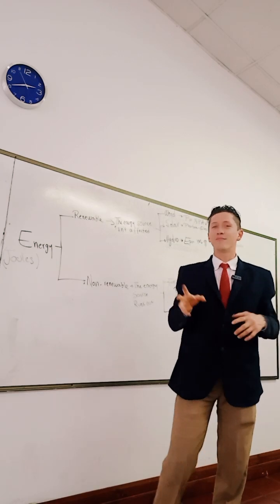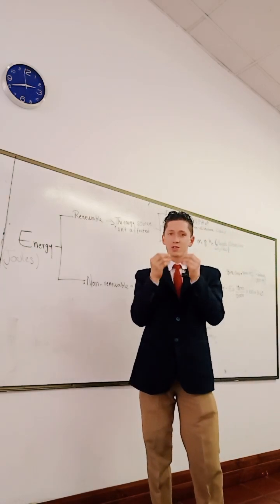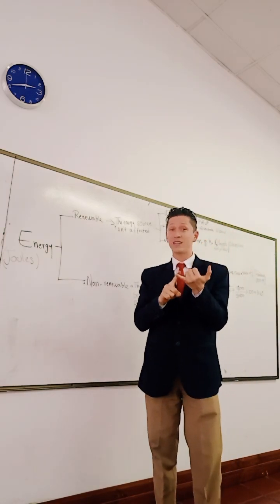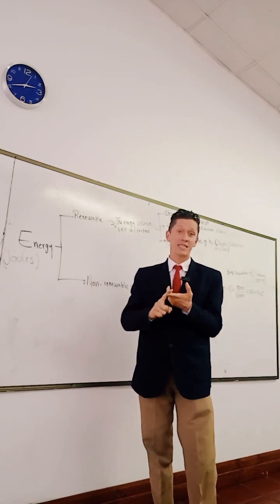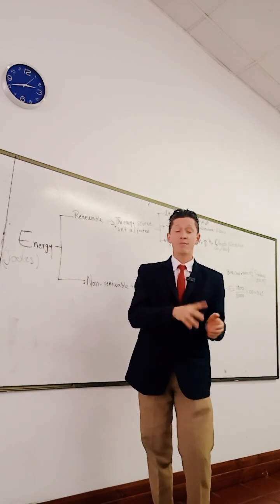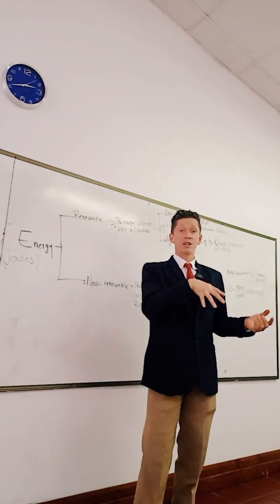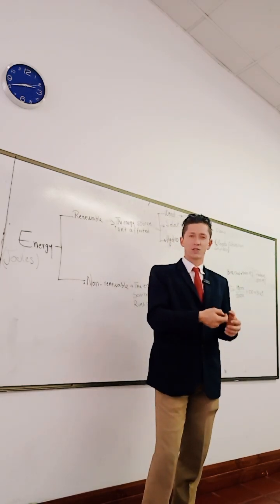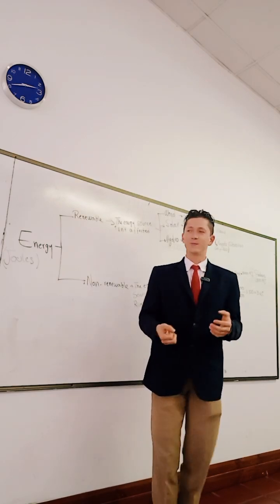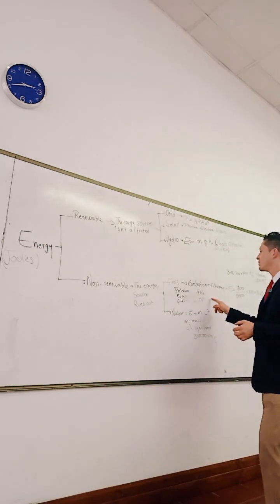Based on this, petroleum is limited, gas is limited, oil is limited, coal is limited, wood is limited, because our way of getting energy from those sources is running it out.